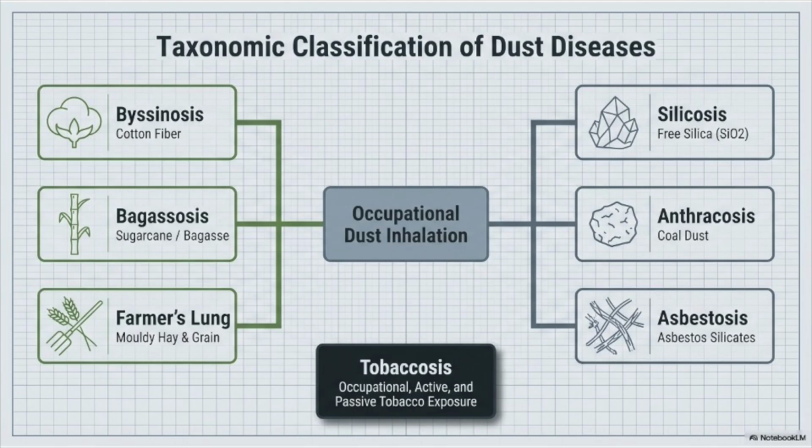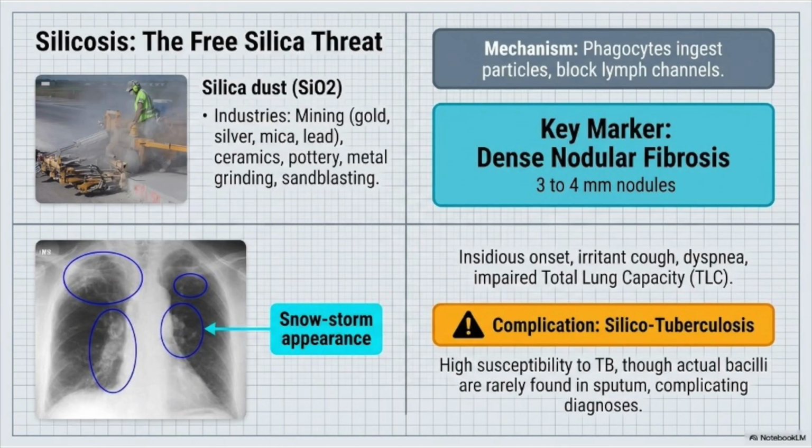Organic dust diseases include byssinosis, bagassosis, and farmer's lung, resulting from exposure to cotton dust, sugarcane bagasse, and moldy hay, respectively. Tobacco dust exposure also produces important occupational health problems among workers involved in tobacco processing. Let us first understand silicosis.